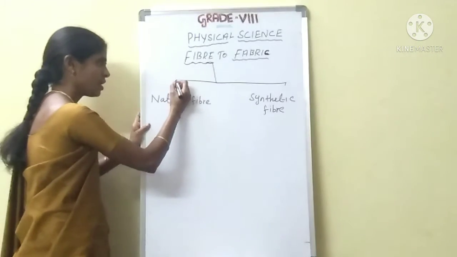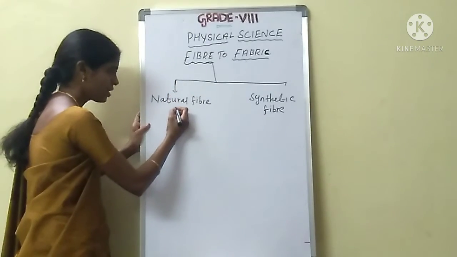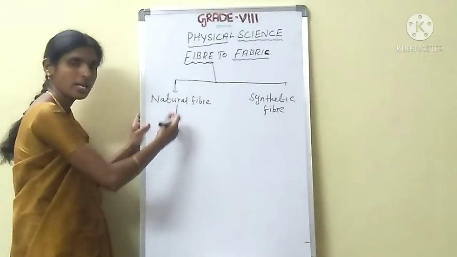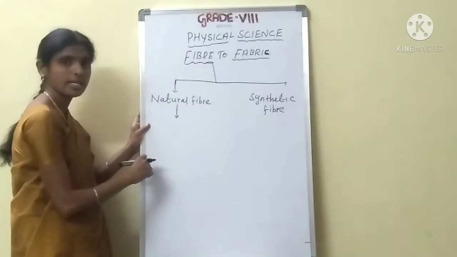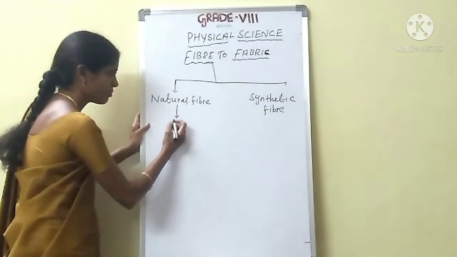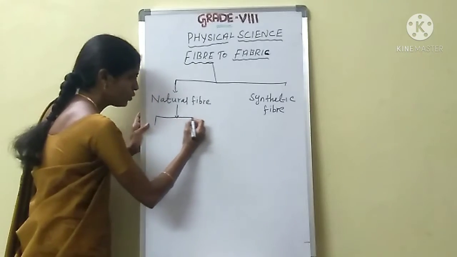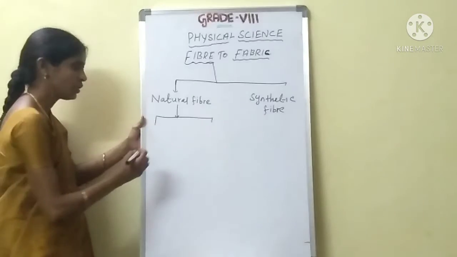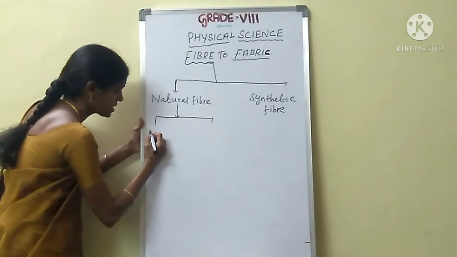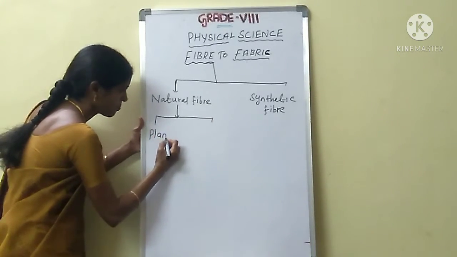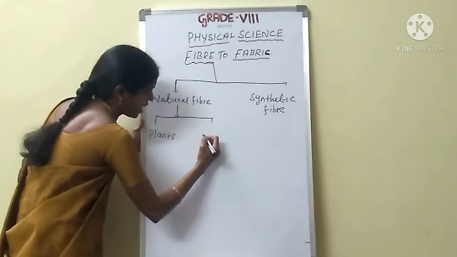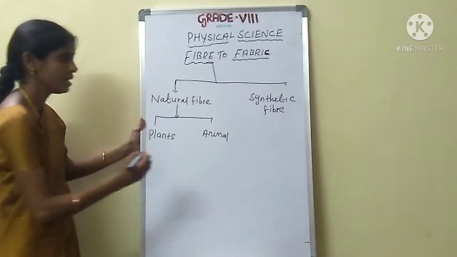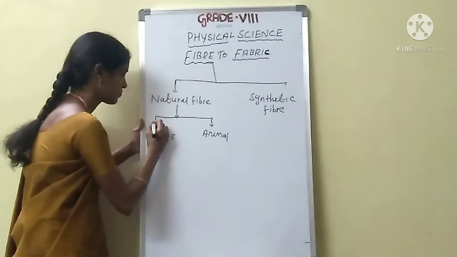Okay, see here. Natural fiber is obtained from natural resources. What are the natural sources? Natural fibers are classified into two categories: plant fibers and animal fibers.